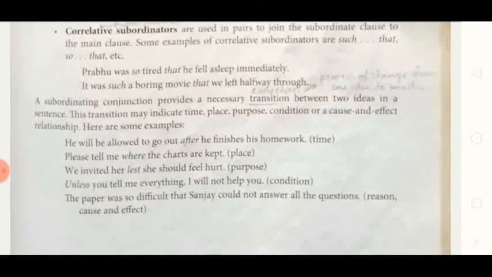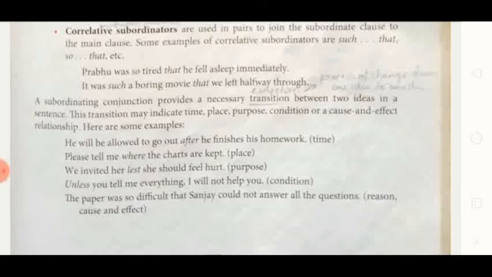A subordinating conjunction provides a necessary transition between two ideas in a sentence. This transition may indicate time, place, purpose, condition or cause and effect relationship. Here are some examples. It means a subordinating conjunction provides a necessary transition, where in a sentence we have to join one idea with another idea. That is done by using subordinate conjunctions properly.